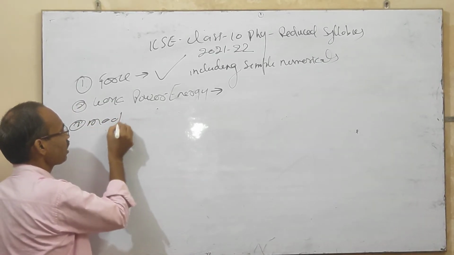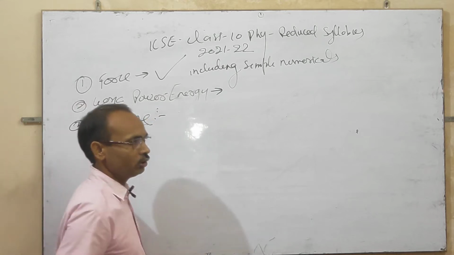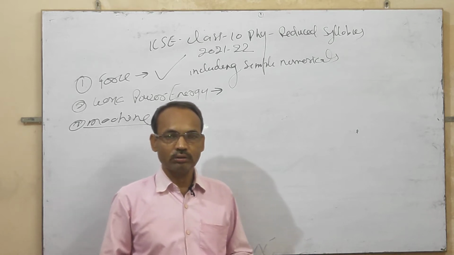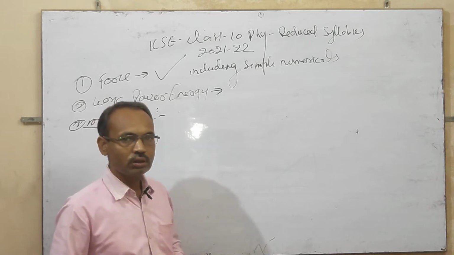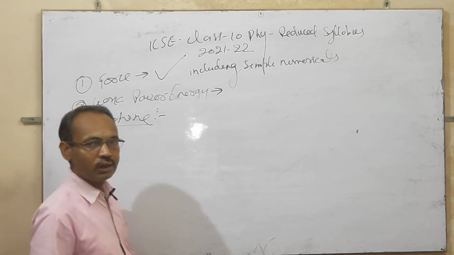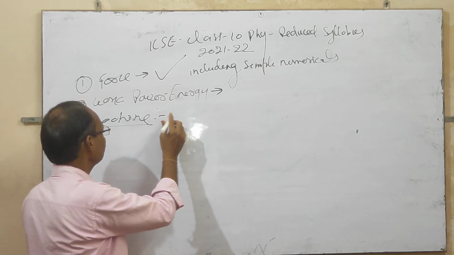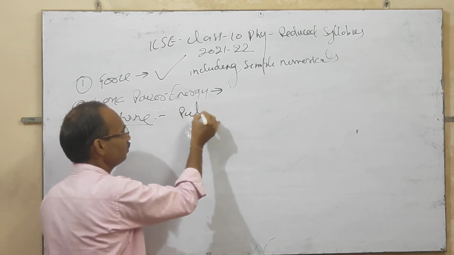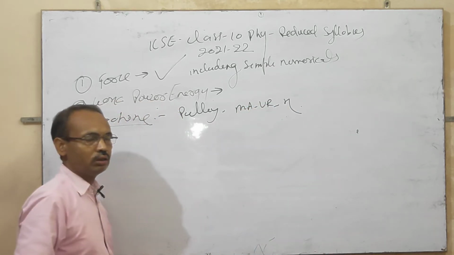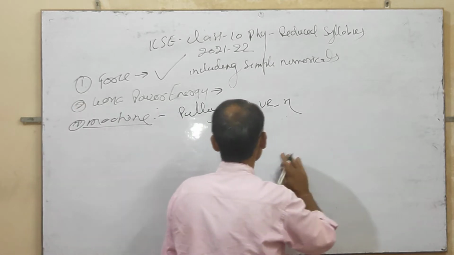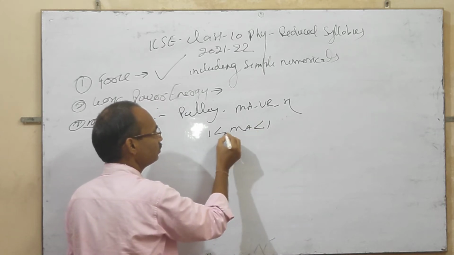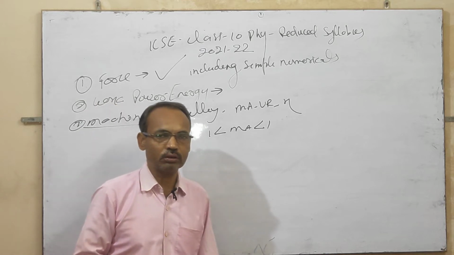In machine, all the derivation of formula and other things has been given, and simple numerical problems of pulley, mechanical advantage, velocity ratio, efficiency, and the mechanical advantage of less than 1 and greater than 1 are also included in this topic.